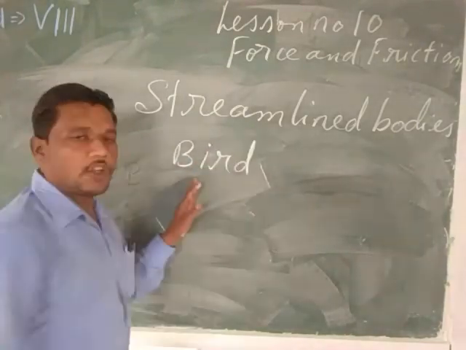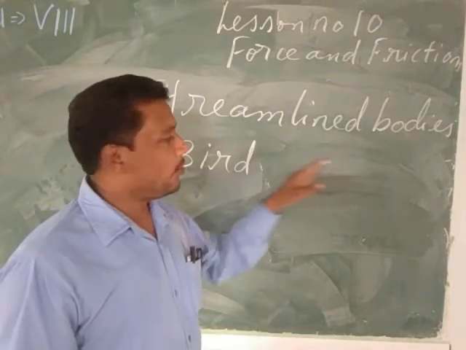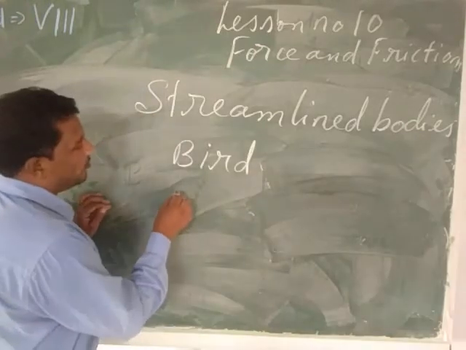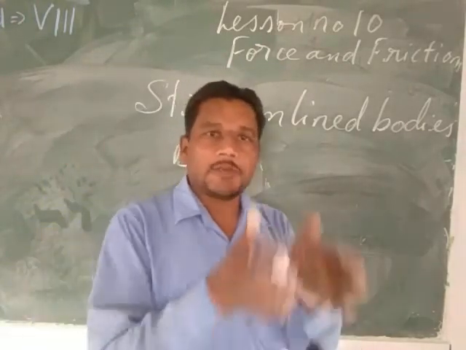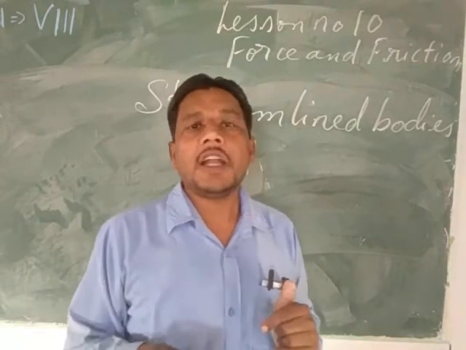If you are going to see the body of a bird, the body of the bird is pointed at the head, pointed at the tail, and broader in the between. If you are going to see the body of a fish, the body of a fish is pointed in the front, broader in the between, and again pointed at the tail.